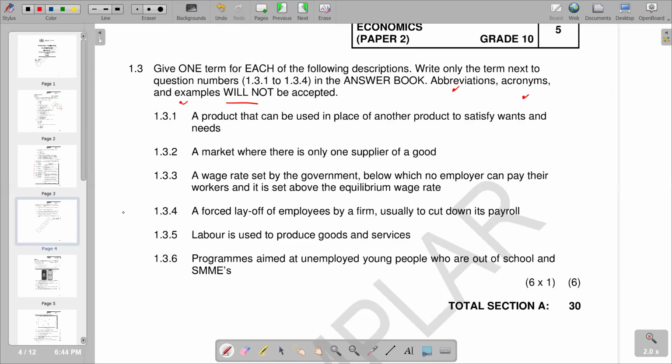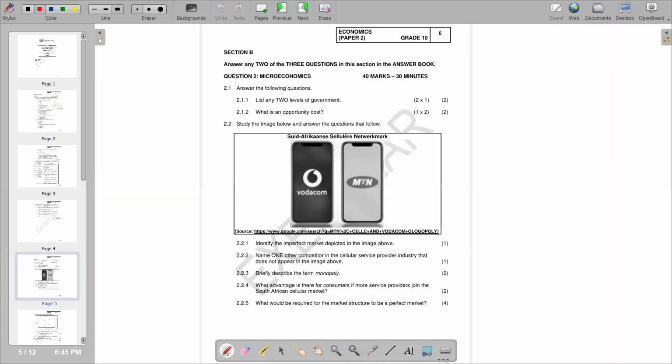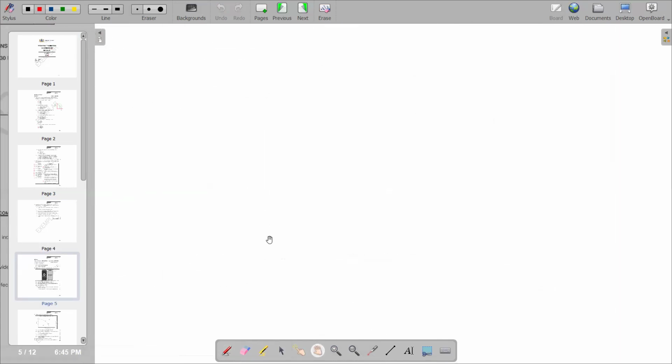So 1.3.1 is a product that can be used in place of another product to satisfy one's needs and wants. What is it?